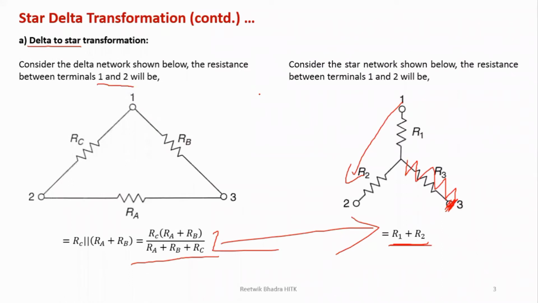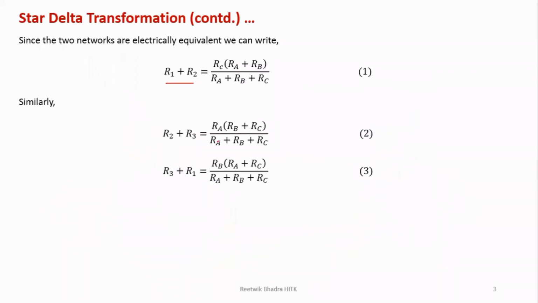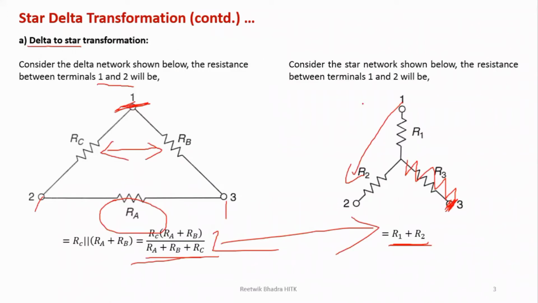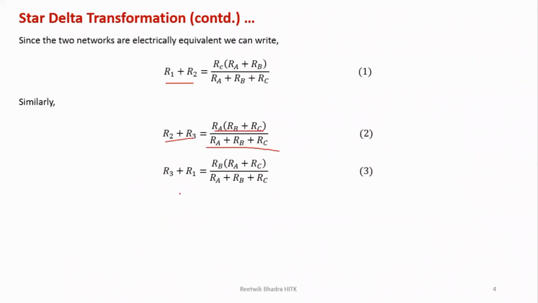Now similarly, if you look at the terminals between 2 and 3, you should remove this one over here. So this RB and RC come in series and that comes in parallel with RA. So it is RA into (RB plus RC) by RA plus RB plus RC. Similarly, you can write this and write that as equivalent over here, R2 plus R3. And the third terminal, you can write it like this.